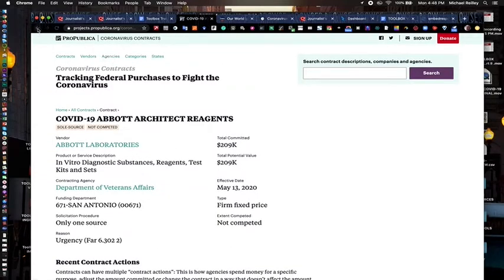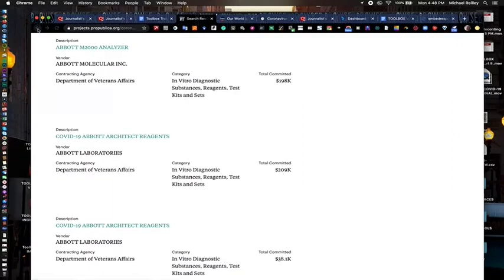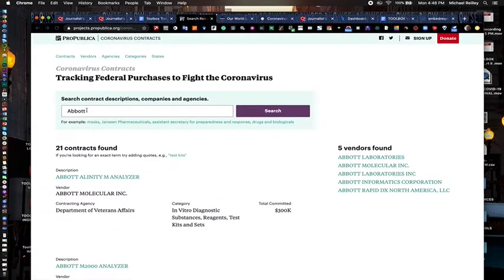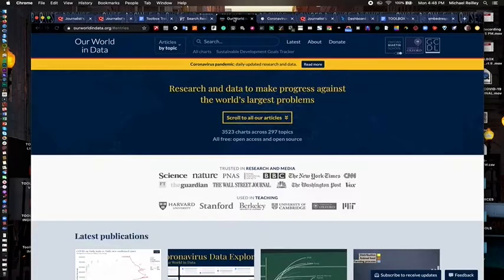Again, it's just a huge database, and if you're tracking the money as far as testing, coming up with the vaccine, things like that, this is a really good place to be searching on a regular basis. So that's the ProPublica Tracking Federal Purchases database. Great tool. One of my favorite resources.